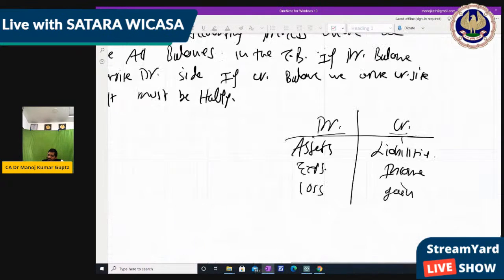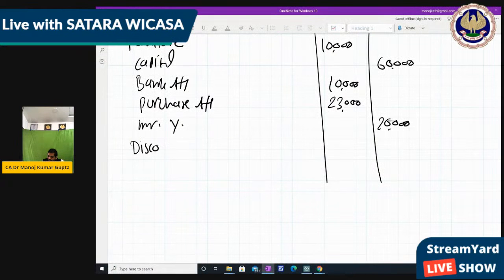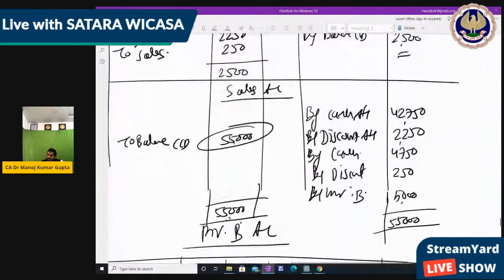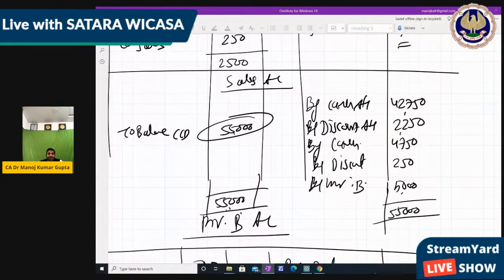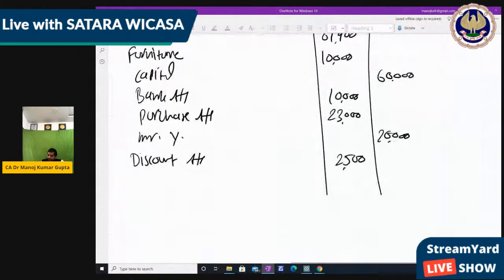So discount account 2,500. Next, sales. Sales has a credit balance because credit is more, 55,000. So sales 55,000.